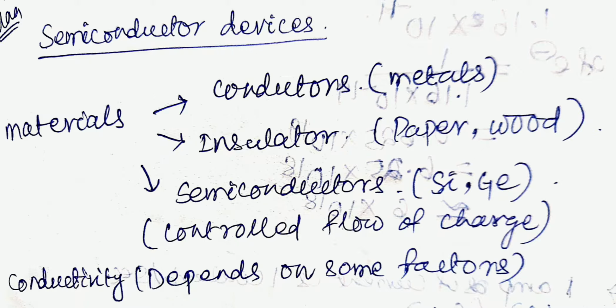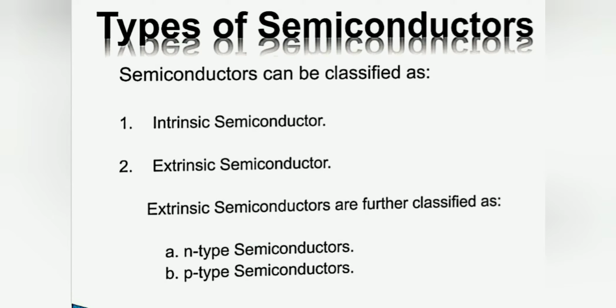Materials are of three types: conductors, insulators and semiconductors. Conductor means those that can conduct electricity. For example, metals are good conductors, and insulators are those that can prevent the conductivity of electricity, such as paper and wood. And a semiconductor is a material with controlled flow of charge.